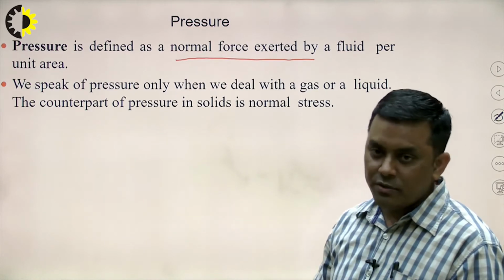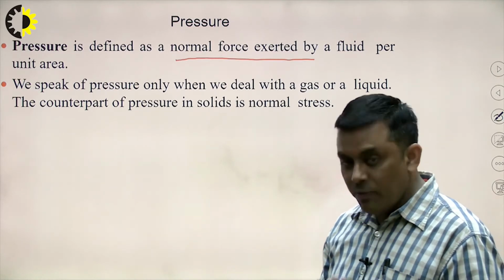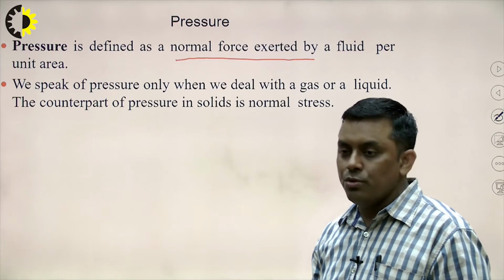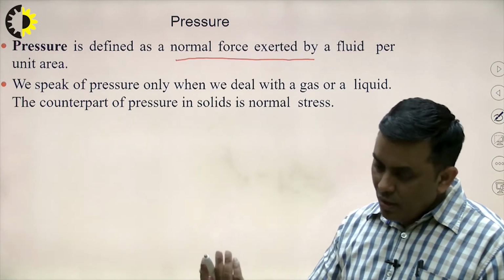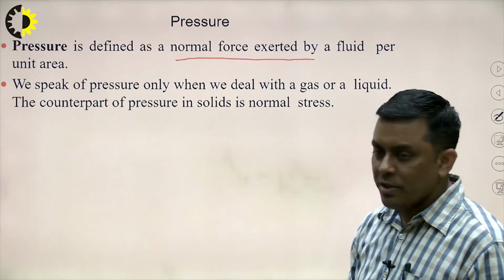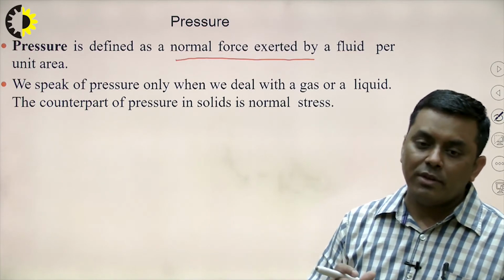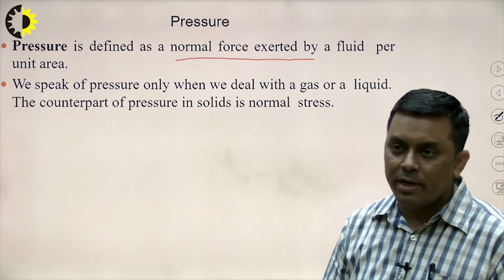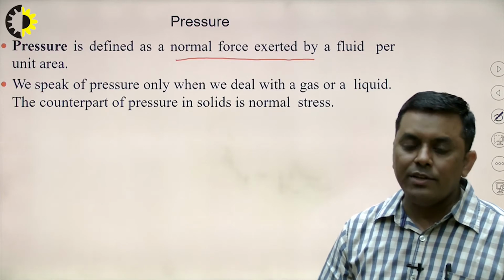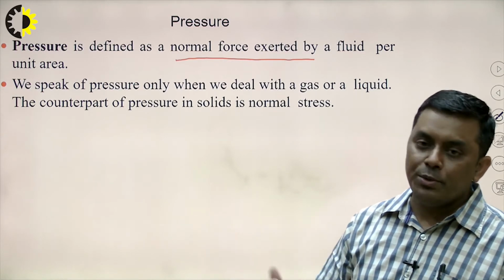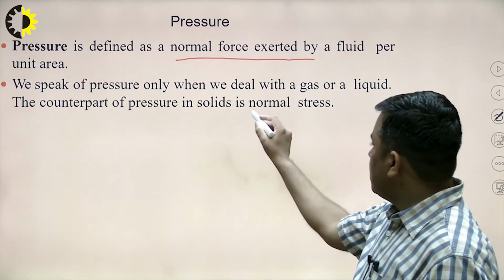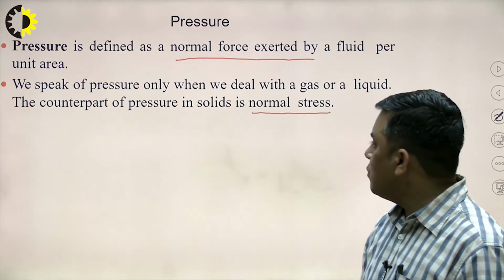Yes, that is what we discussed in solid mechanics: whenever a material is subjected to any force which causes deformation, it offers certain resistance, and that resistance offered by the material against the deformation, taken per unit area, is considered as stress.